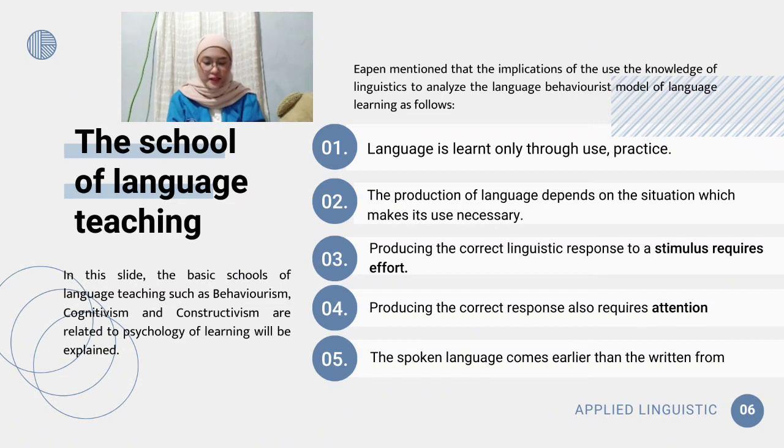The first is, language is learned only through use and practice. The second is, the production of language depends on the situation which makes its use necessary. The third is, producing the correct linguistic response to a stimulus requires effort. The fourth is, producing the correct response also requires attention. The fifth is, the spoken language comes earlier than the written form.